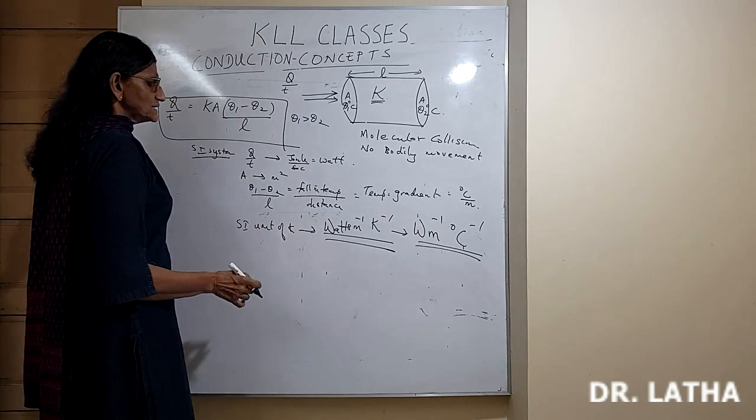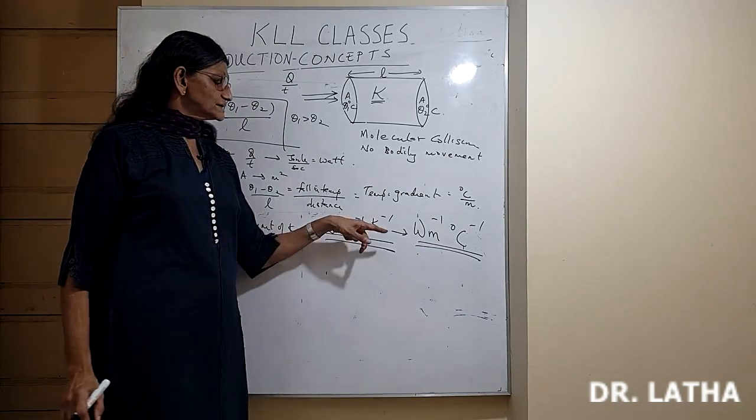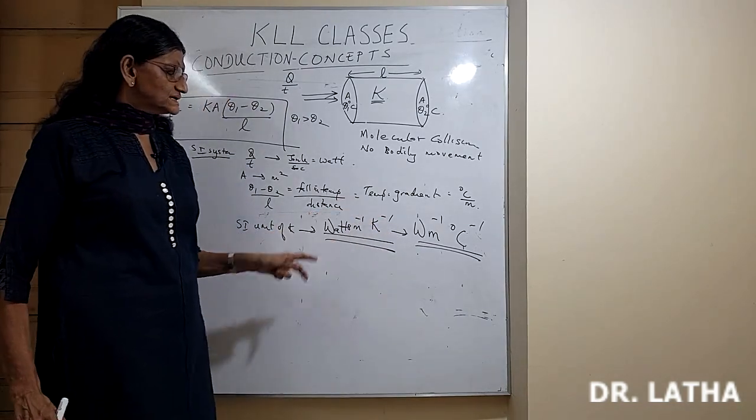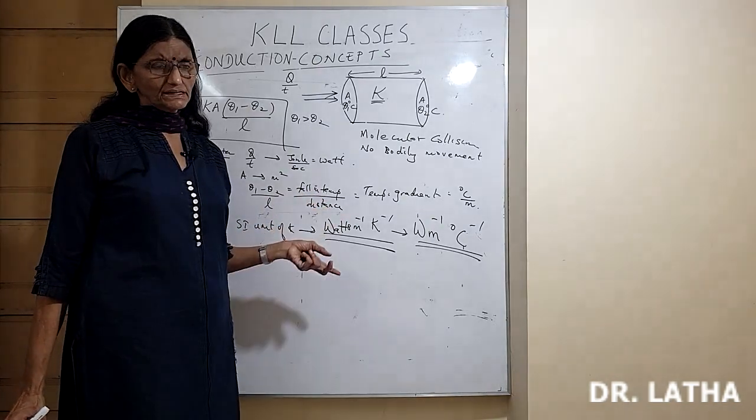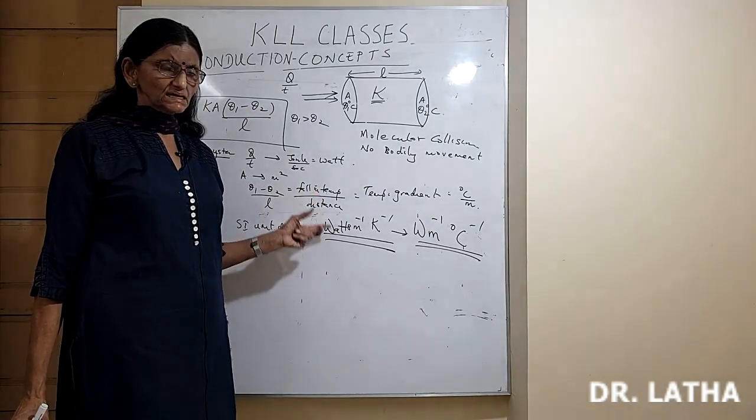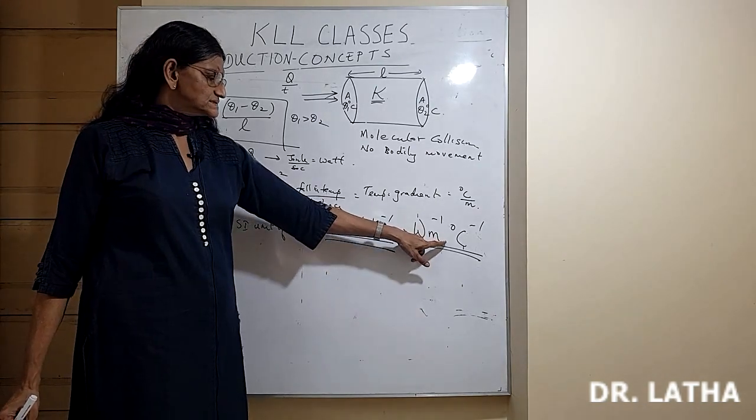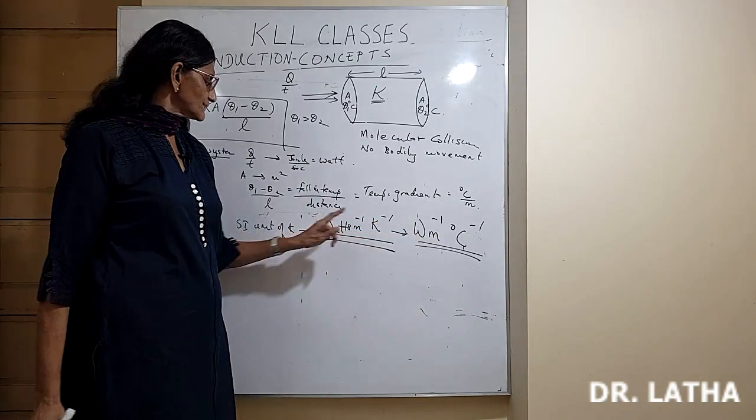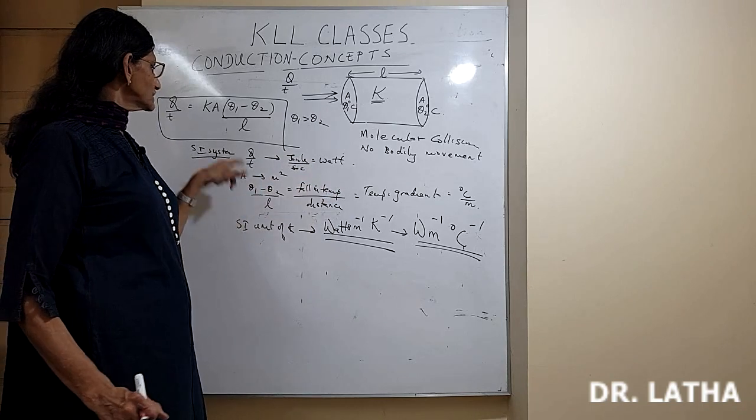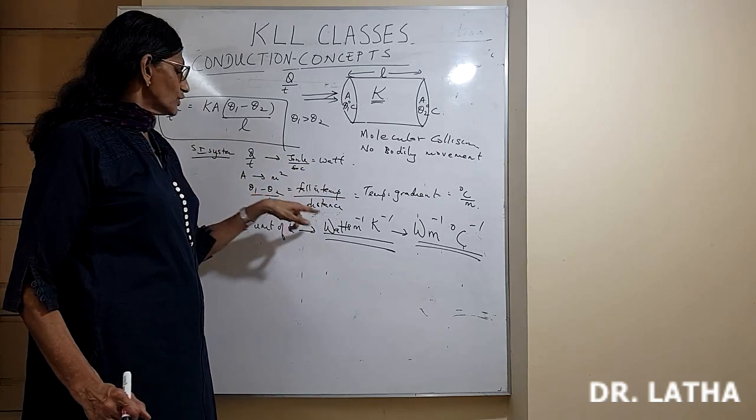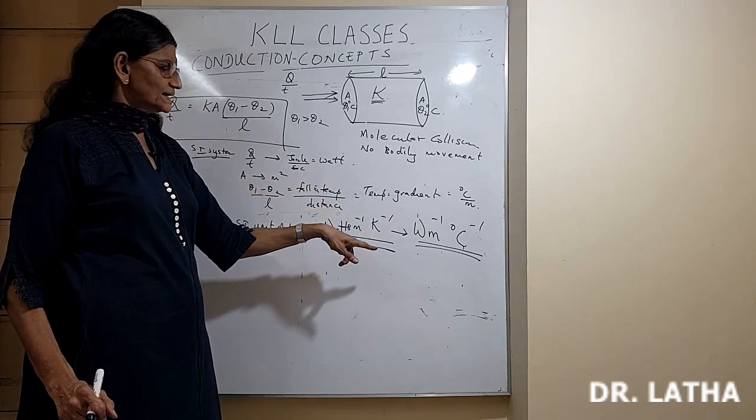Okay, because a change in temperature of 1 degree Celsius is the same as the temperature changing by 1 Kelvin. So per degree Celsius and per Kelvin are the same. So substituting these units, the unit of K is watts per meter per Kelvin.